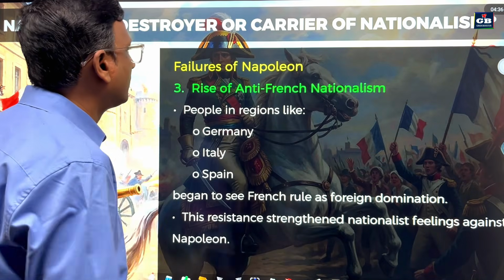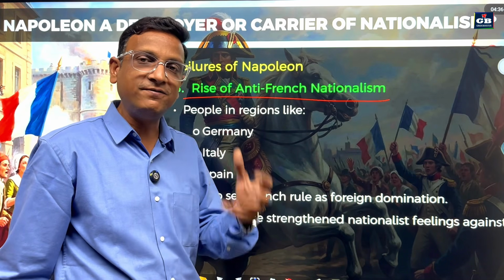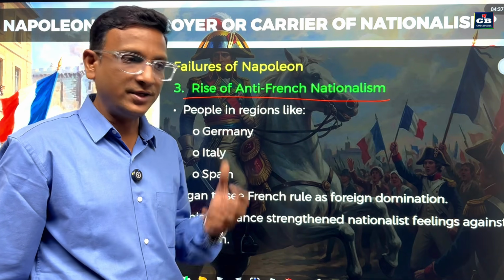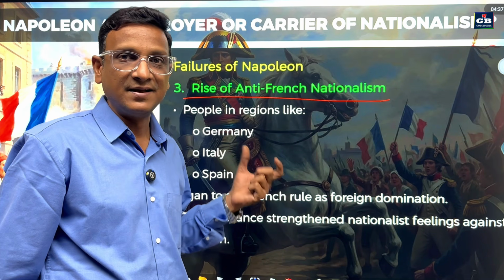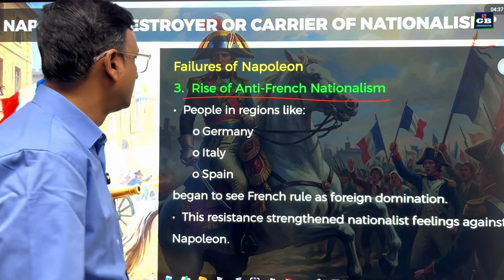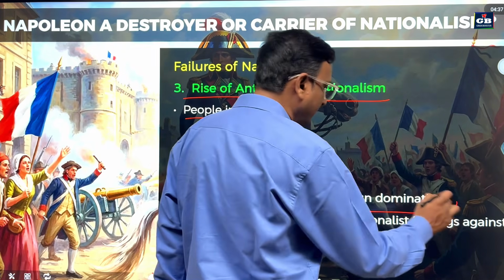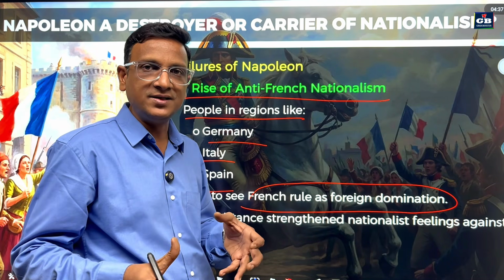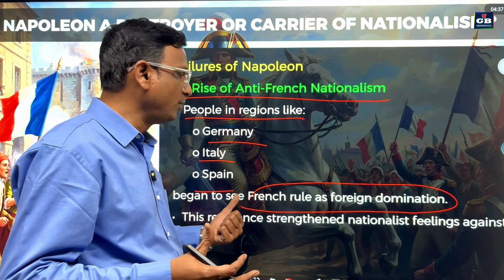Next, rise of anti-French nationalism. He could bring the feeling of nationalism to European people, so they got a nationalist feeling. But because of these deeds, they developed a new thing, anti-French nationalism. People in regions like Germany, Italy and Spain began to see French rule as foreign domination, because the resources of that particular region were not used for the benefit of that region. They felt that French rule was foreign domination.